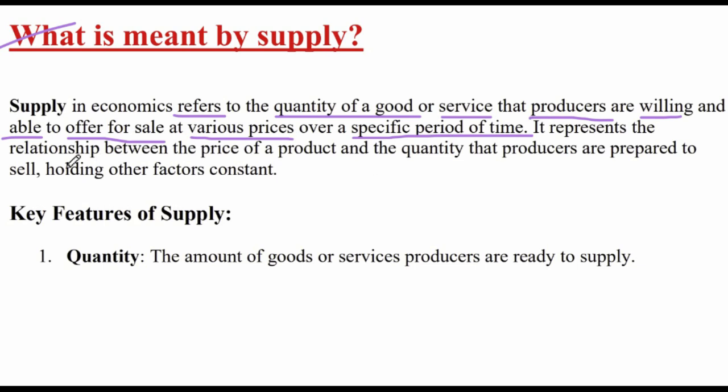What represents the relationship between the price of a product and the quantity that producers are prepared to sell, other factors remaining constant? What is supply? Another definition is: supply represents the relationship between the price of the product and the quantity that producers are prepared to sell, that is, willing and able to sell, holding other factors constant.